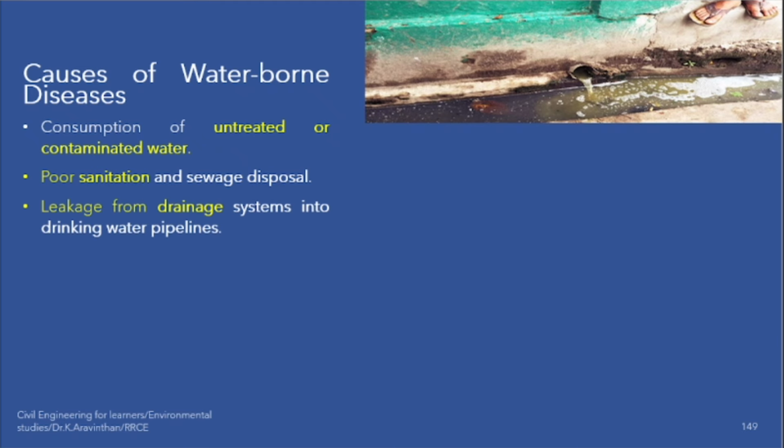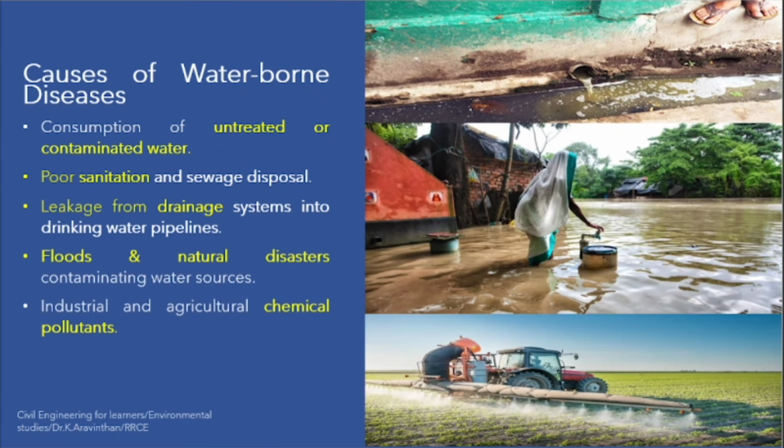Causes of waterborne disease. These kinds of virus and bacteria can be transferred from untreated or contaminated water. Near some rural places, near their house they will have sewage. Adjacent to that they will have the water tap. What will happen? Automatically there is a high chance of contamination of water.